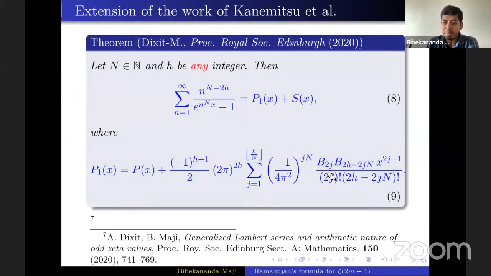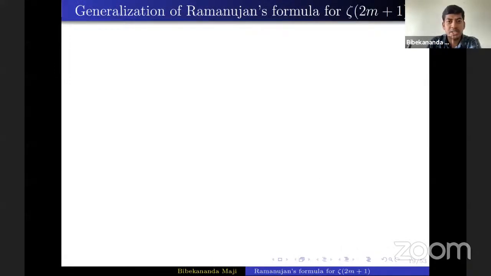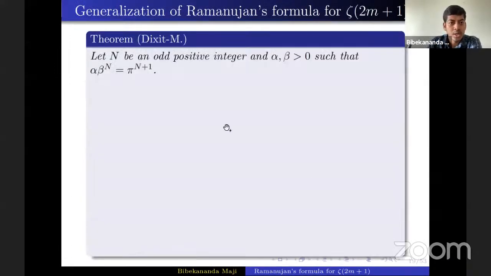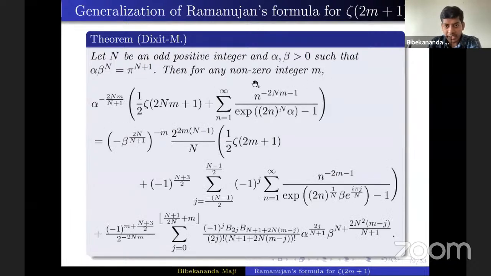Now, at this moment, one might think that there might be some connection with Ramanujan's formula for odd zeta values, because in Ramanujan's formula for odd zeta values there were similar Bernoulli numbers present. So indeed, we found a beautiful generalization of Ramanujan's formula for odd zeta values. Let n be an odd positive integer and alpha, beta both positive real numbers with the condition alpha times beta to the power n equals pi to the power n plus 1. And then for any non-zero integer, this identity holds.